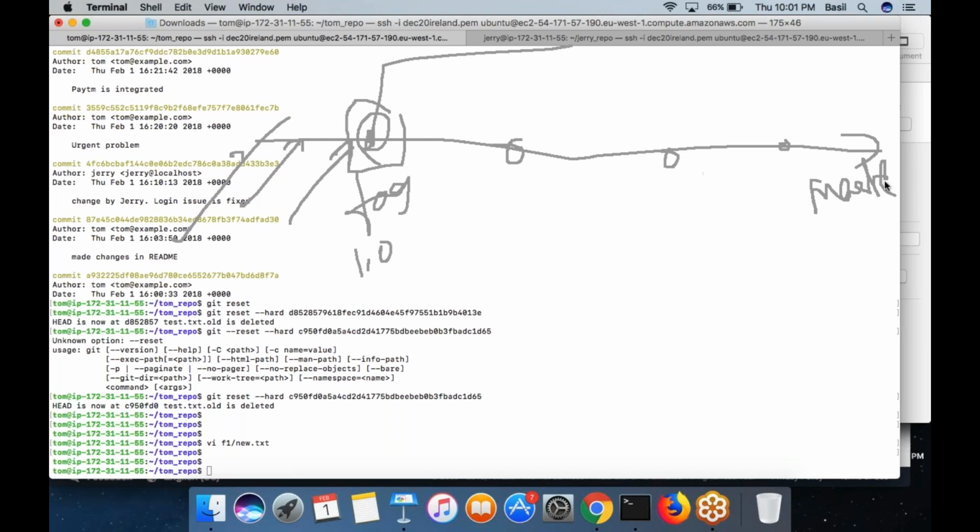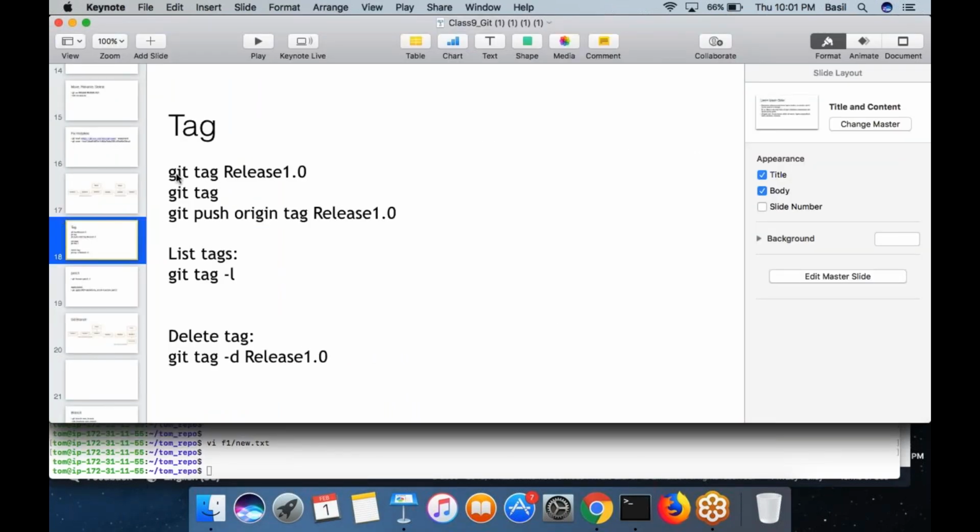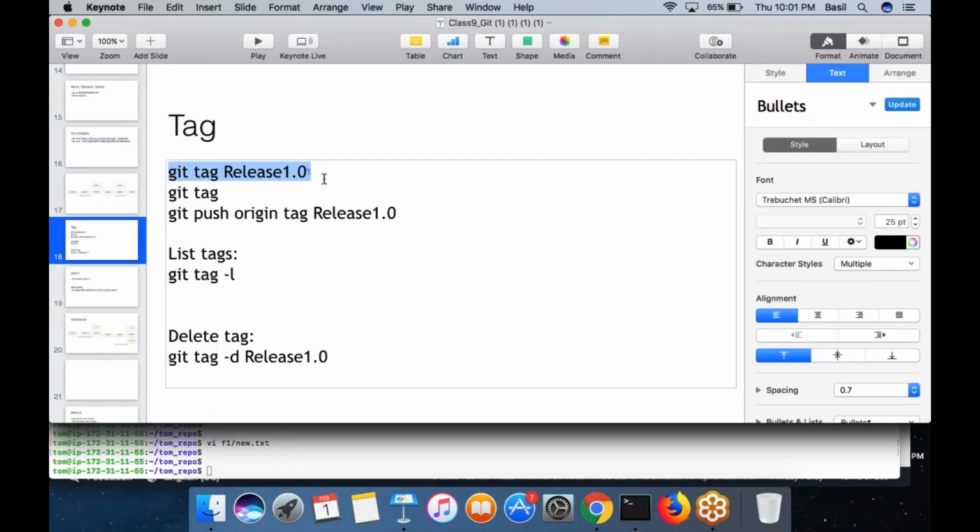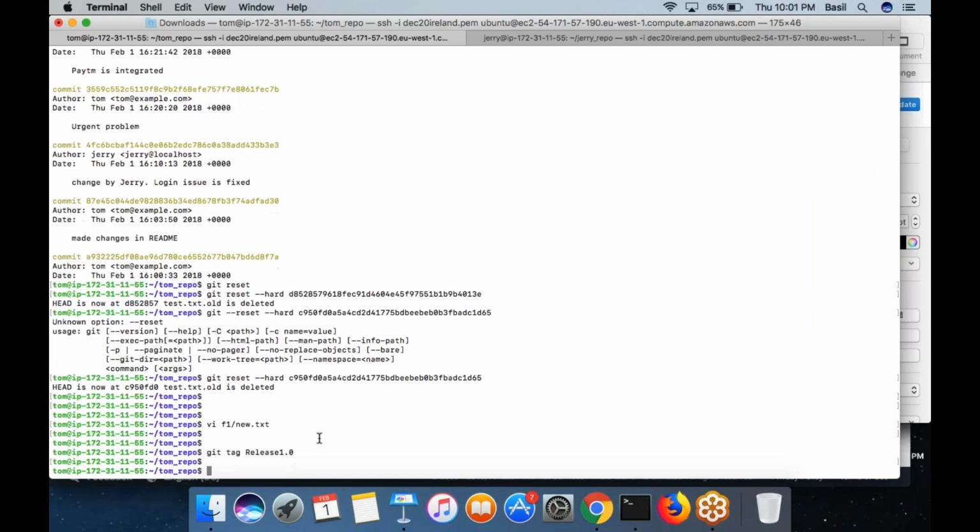So like this, you can create tags at any point of time you want by running the git tag command. Git tag, space, the tag name, which would create a tag release 1.0 in your local repository. Always remember, whatever command you are running modifies the local repository, not the remote repository directly. Unless you do a push operation, the remote repository will not be affected.